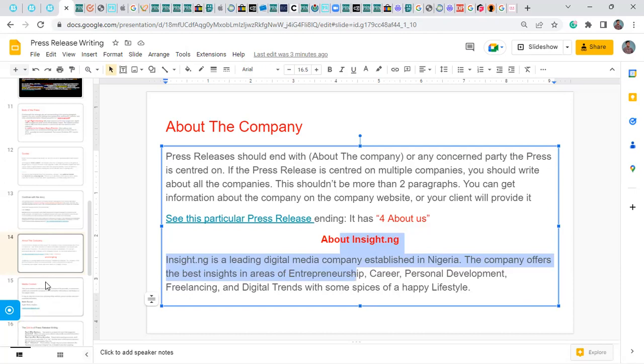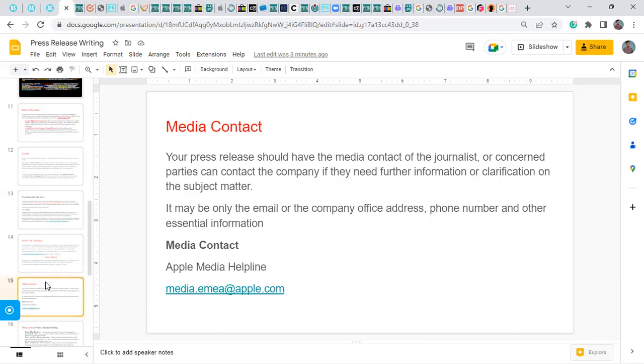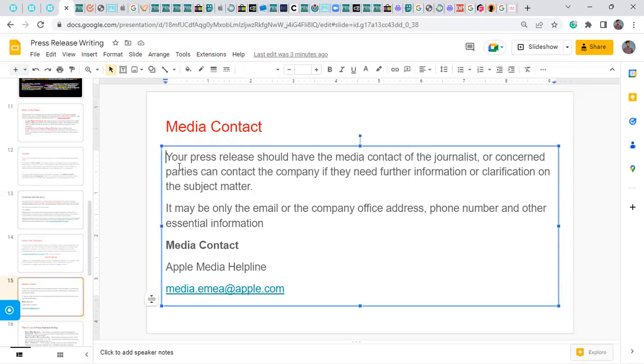So then your press release should conclude with what we call media contacts. In the introduction of the video, I mentioned that a press release may serve as a news brief to journalists. So when businesses send press releases to journalists, the journalists may want to make more inquiry about the news.